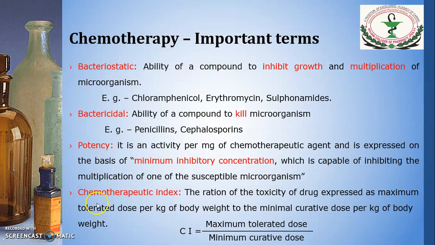Next term is again important: chemotherapeutic index. This is the ratio of toxicity of the drug, expressed as the maximum tolerated dose per kg of body weight, to the minimum curative dose per kg of body weight. So the chemotherapeutic index can be found by using this formula: maximum tolerated dose divided by minimum curative dose.